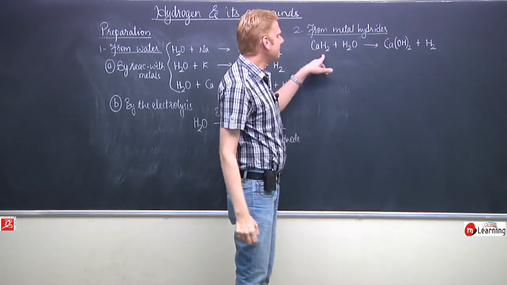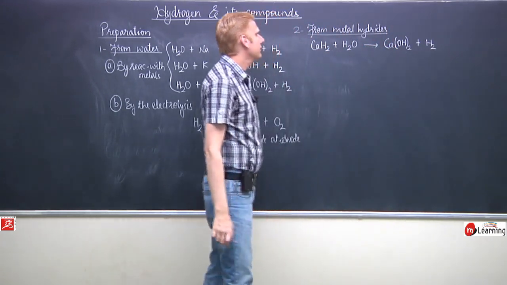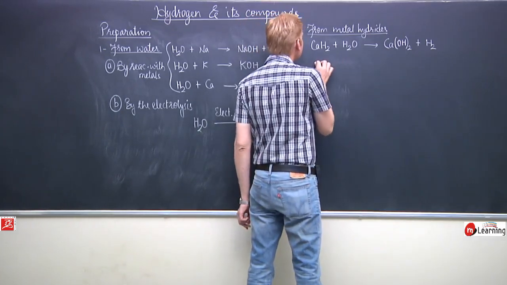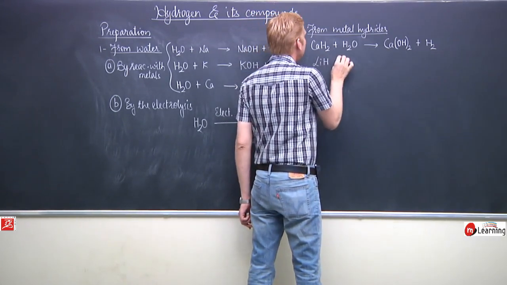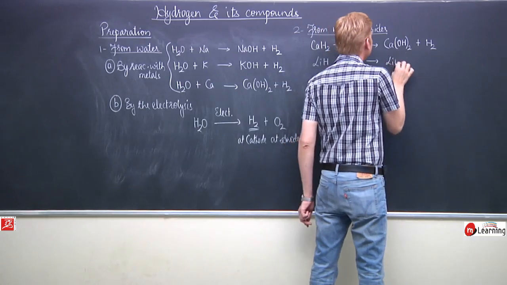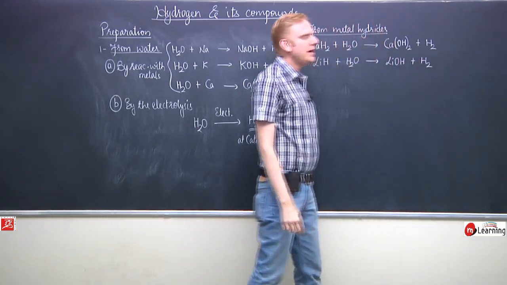So metal hydrides are hydrolyzed. Reaction with water is called hydrolysis. So metal hydrides give hydrogen gas by this type of reaction. Other metal hydrides can also be taken, like lithium hydride. Lithium hydride forms lithium hydroxide and liberates hydrogen.